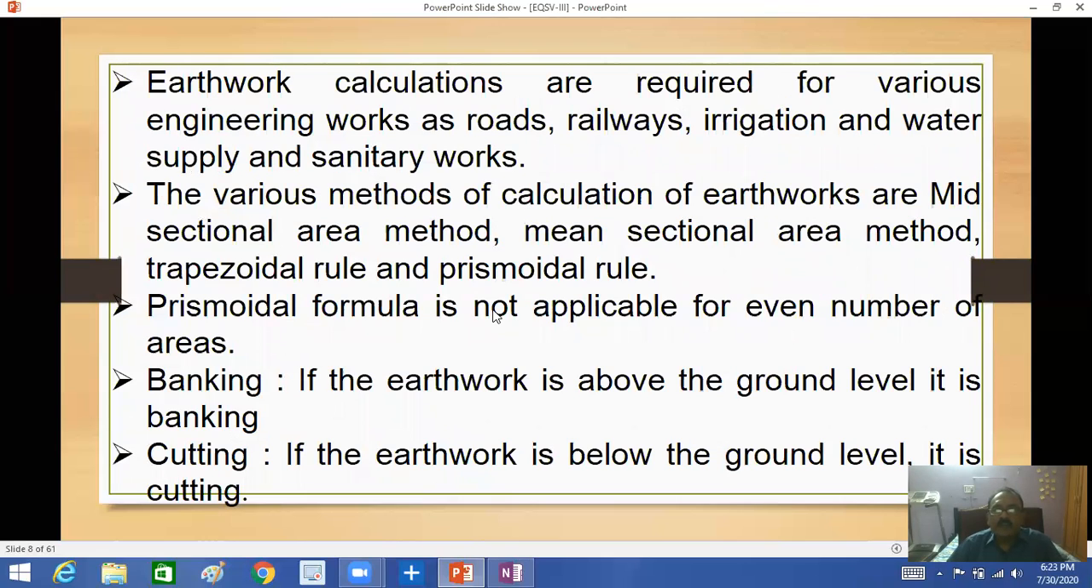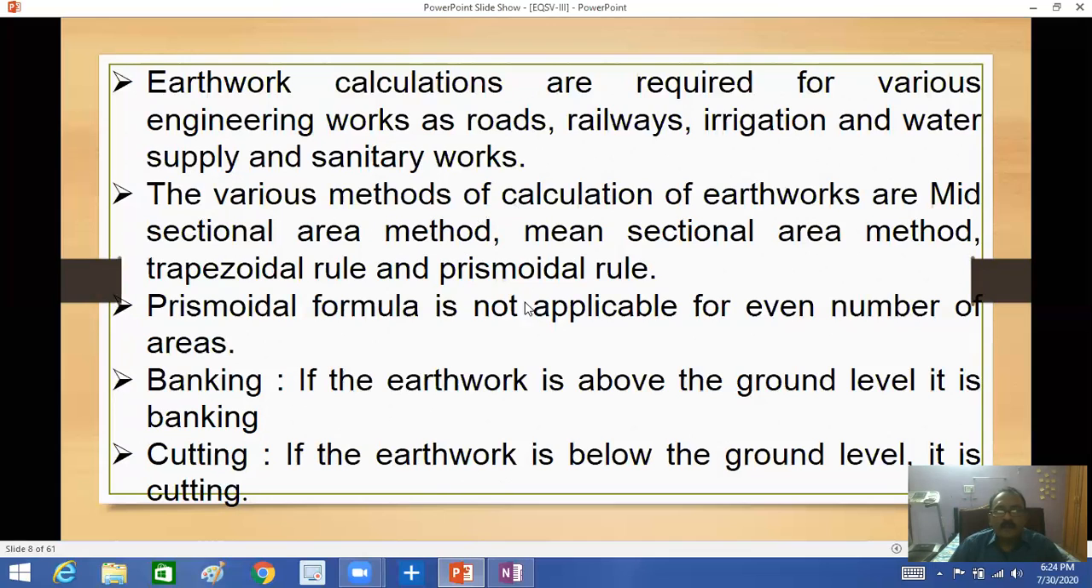Earthwork calculations are required for various engineering works, as mentioned: roads, railways, irrigation, water supply, and sanitary items. The various methods of calculating earthworks are the mid-sectional area method, mean sectional area method, trapezoidal rule, and pyramidal rule. See, in our syllabus, these are the rules, formulae we have to calculate earthworks for roads and canals.